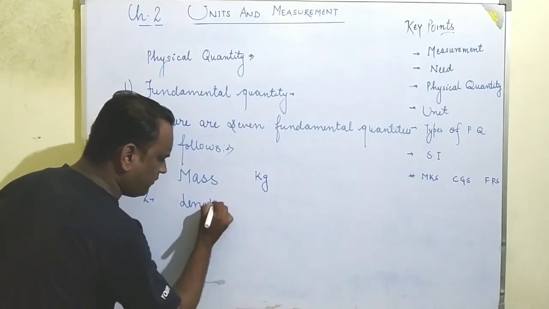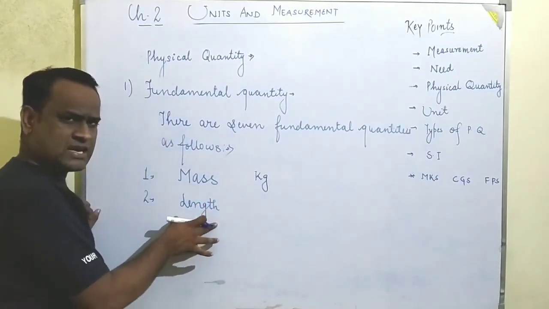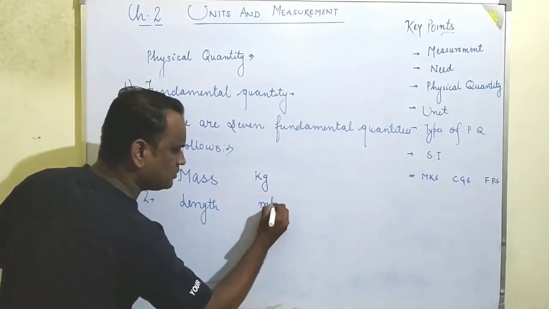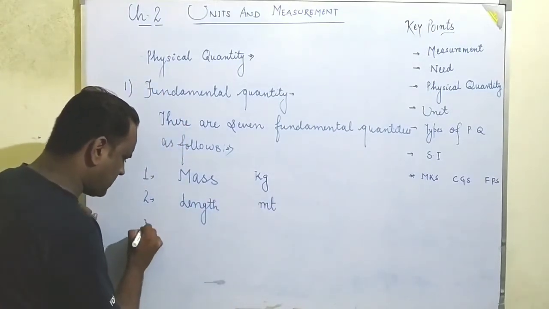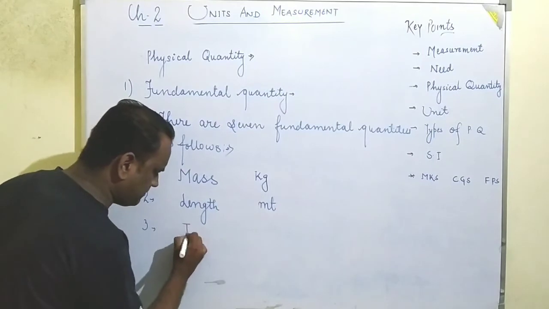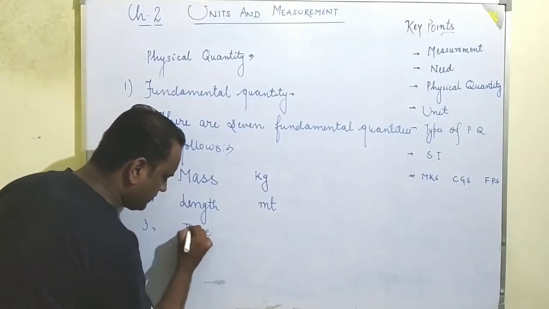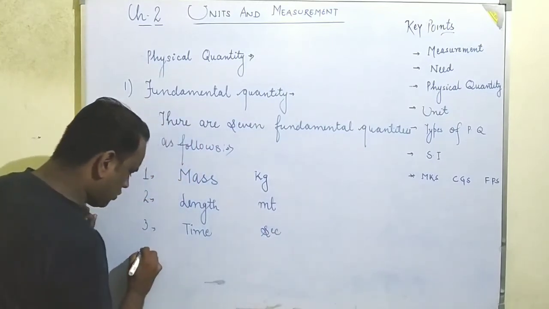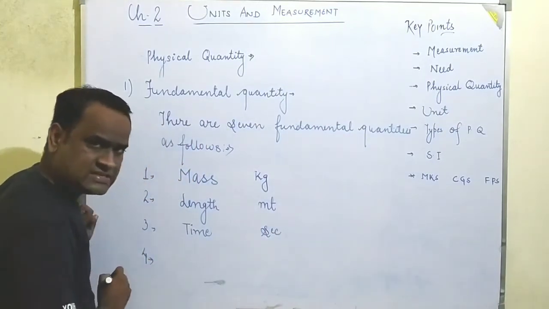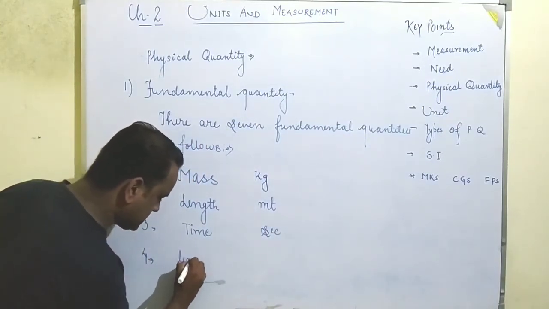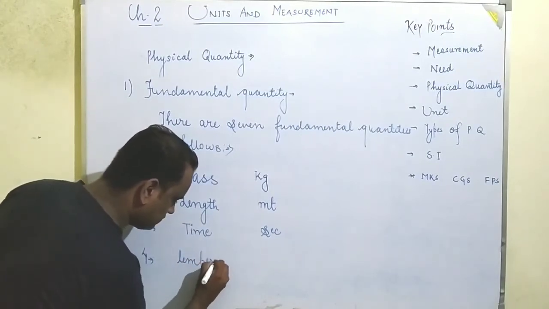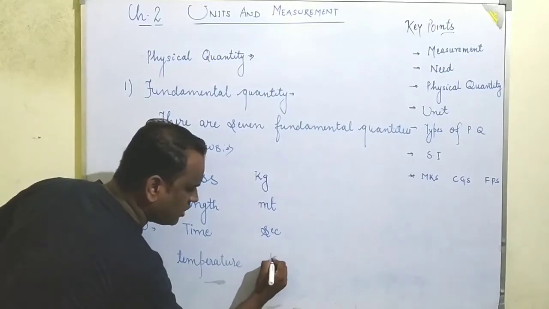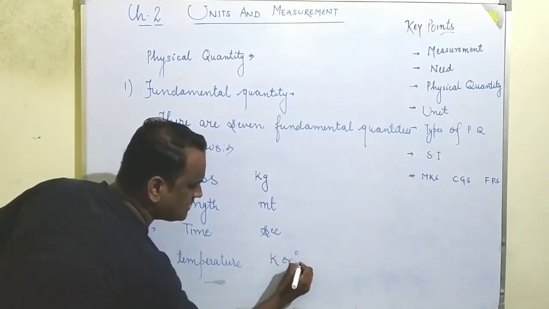The next fundamental quantity is length. Each and every day, whenever we are covering some distance, that is length, and length is given in meters. Now the third fundamental quantity is time. Time is measured in seconds. Now the fourth fundamental quantity is temperature. So temperature is measured in Kelvin or degree Celsius.